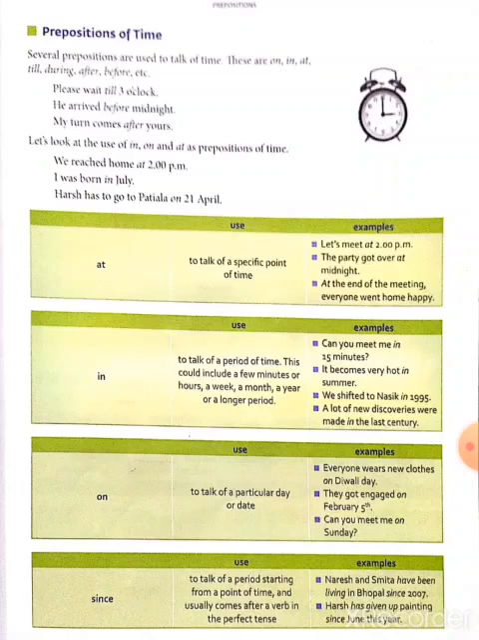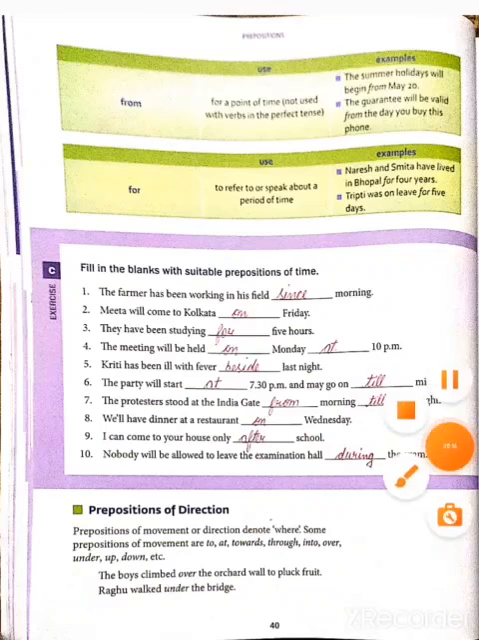Since is used to talk of a period starting from a point of time and usually comes after a verb in the perfect tense. Example, Naresh and Samita have been living in Bhopal since 2007. Her has given up painting since June this year. From is used for a point of time, not used with verbs in the perfect tense. Example, the summer holidays will begin from May 20. The guarantee will be valid from the day you buy this phone.